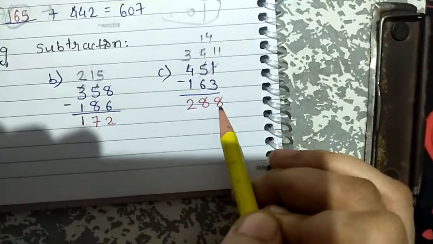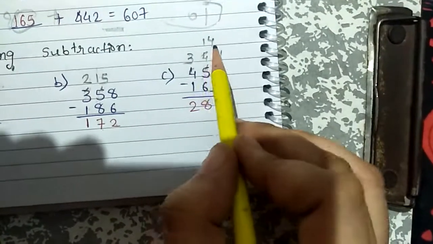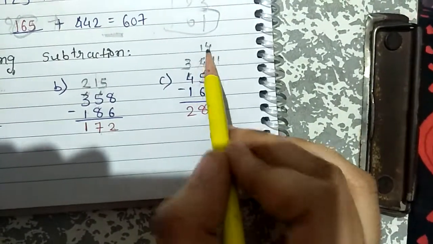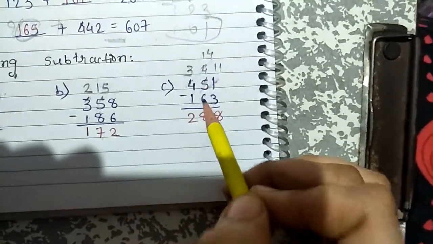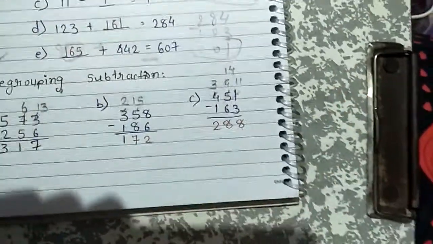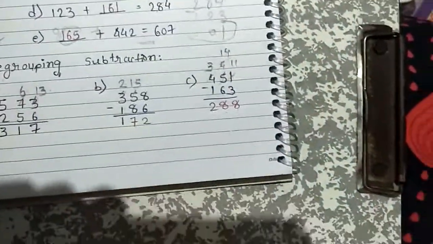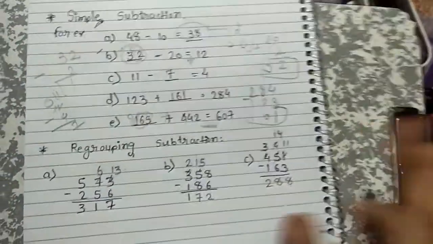11 minus 3 is equal to 8, but 4 minus 6 is not possible. So again we take from the 4 and it becomes 14, and 4 becomes 3. Double regrouping, right? So 14 minus 6 is equal to 8. 3 minus 1 is equal to 2. So yes students, this is all about this revision, subtraction. Only these types of questions will come. We are done with the revision, students.